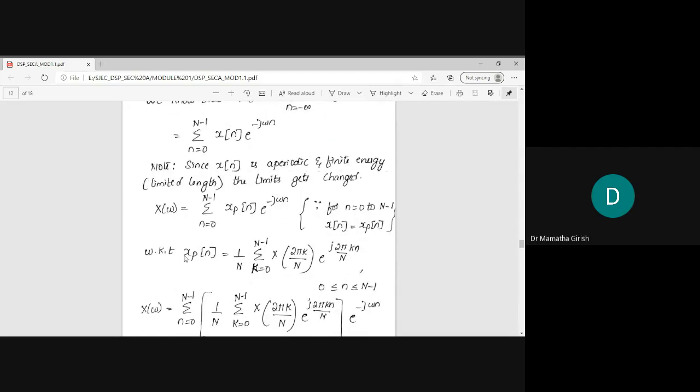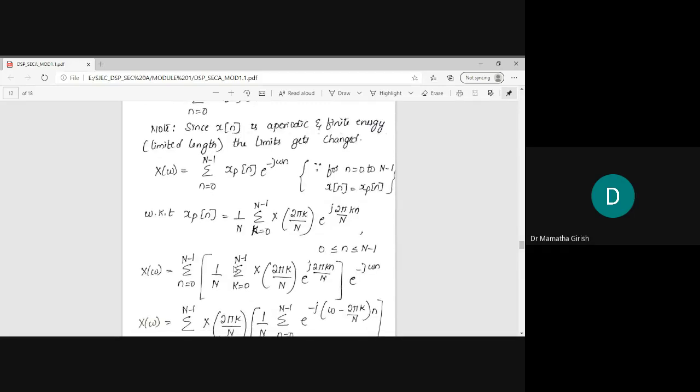In the next step, what we are trying to do here is recalling the expression for xp of n from the previous derivation. This didn't just arrive like that, we have derived this in the previous derivation. Please kindly refer to the notes of the previous derivation. I have taken the result of the expression xp of n derived in the previous case.